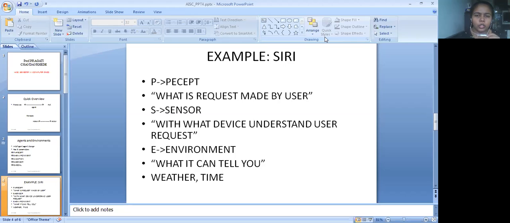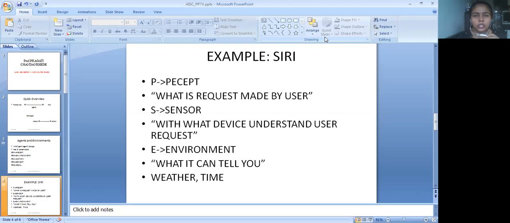So whatever you request Siri to search or to ask, that is the person. The request made by the user is the person. Now what about the sensors? For asking Siri, you click and hold a particular button so that you can talk with Siri. That holding activates the sensor of the device, and Siri gets activated and starts interacting with you. That is the sensors.